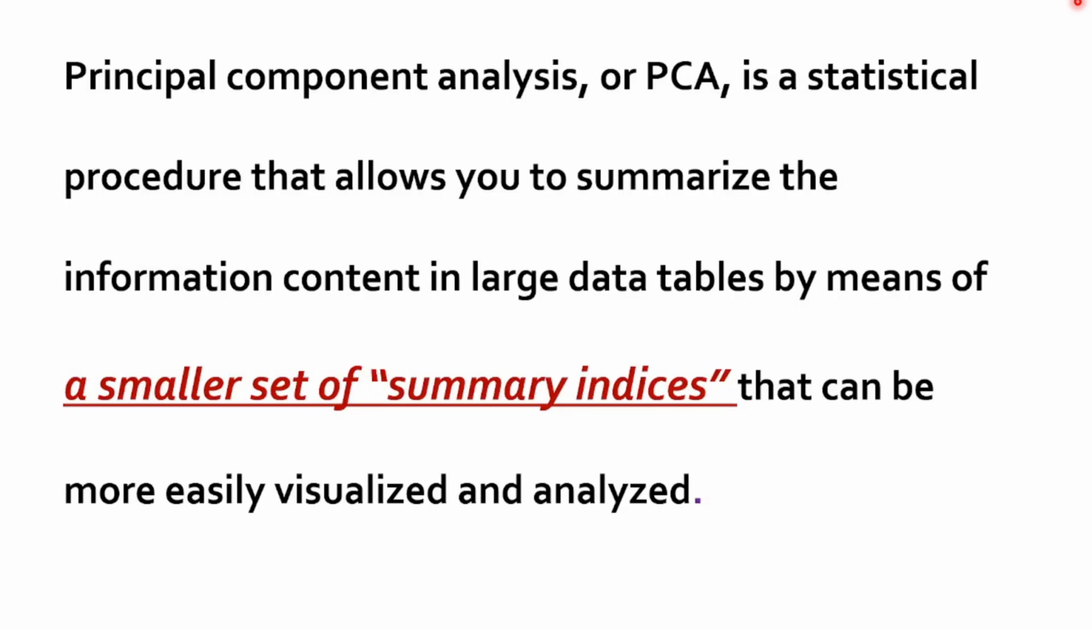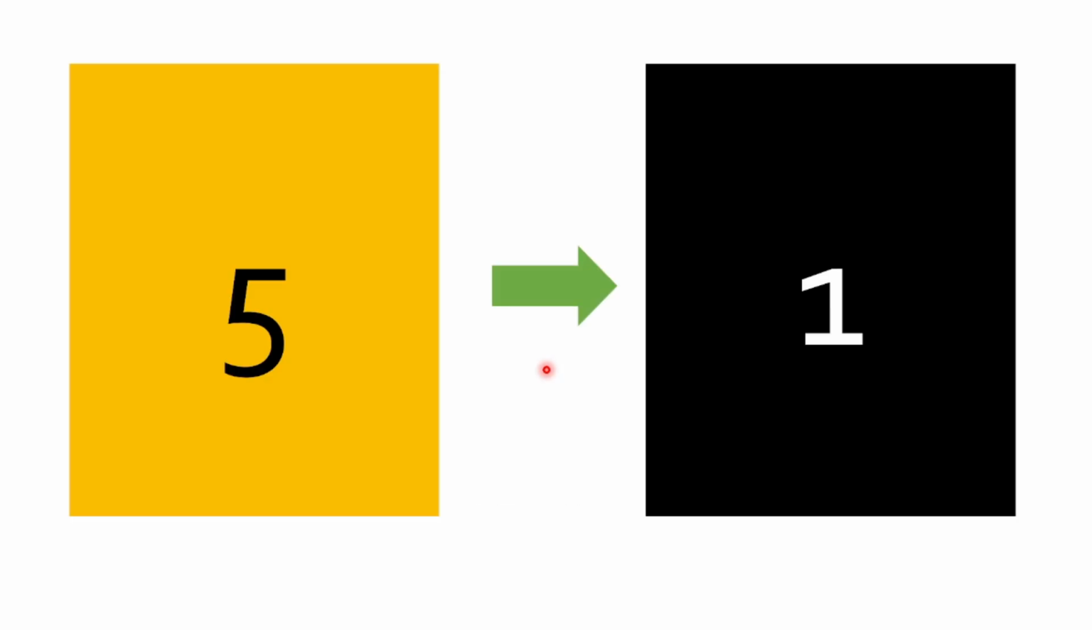So now what we do is that we would apply a technique called principal component analysis. What it does is take a large data table and squash it into a smaller set of summary indices that can be more easily visualized and analyzed. In the subsequent lectures, we will go deeper into PCA, but essentially, if you have a number of variables, in our case 5 variables, I will transform them into one variable. It's a dimensionality reduction technique.